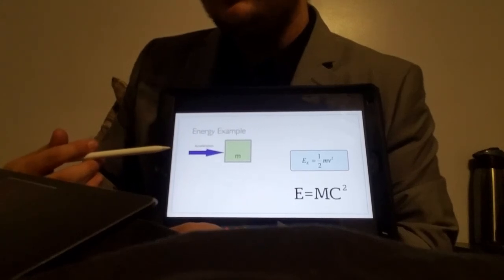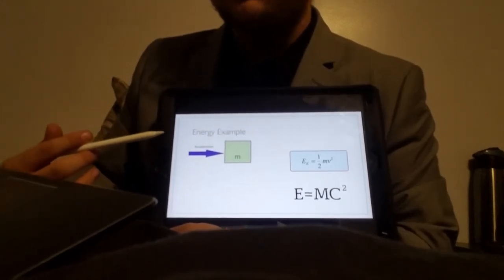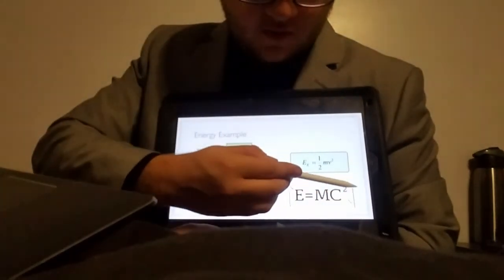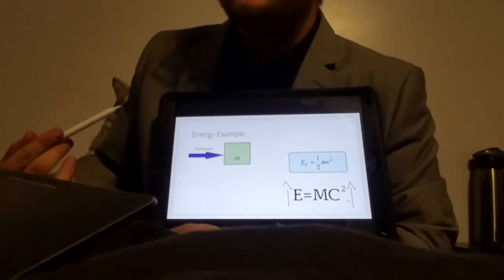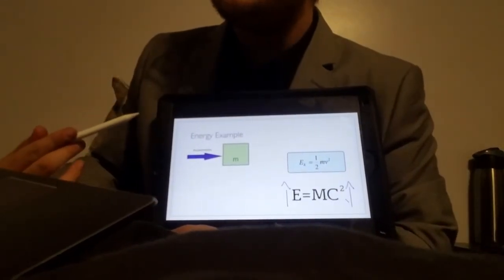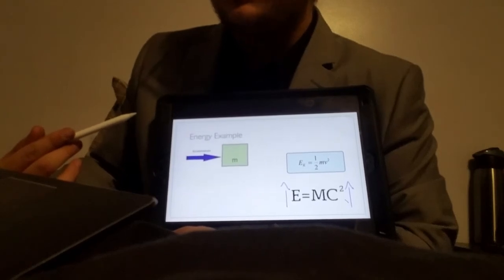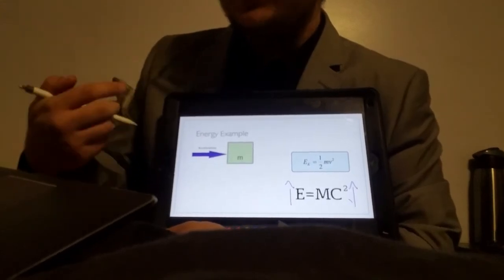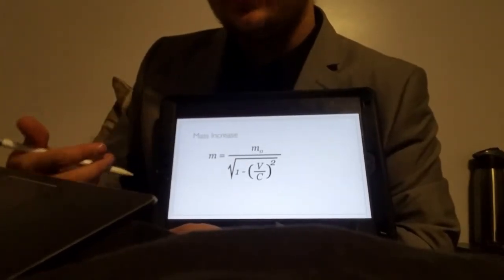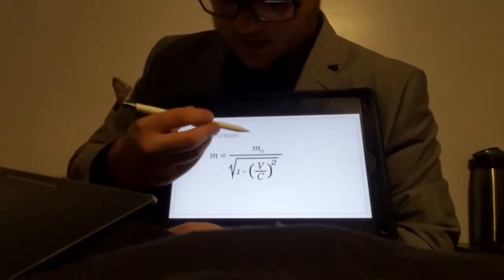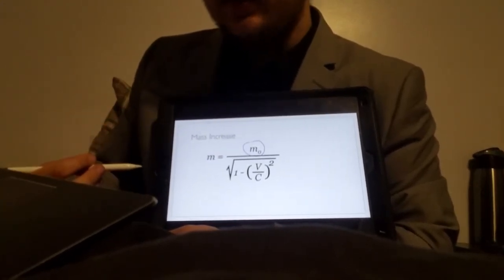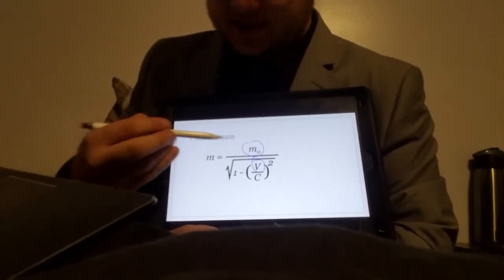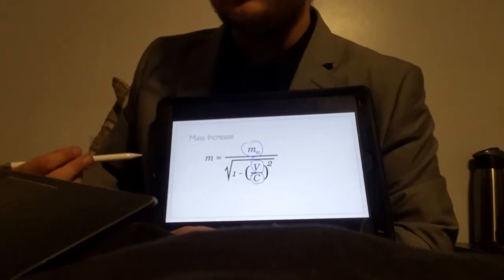You would gain increasingly more energy, or mass. More energy, more mass. Now you may be wondering, how much does this mass increase? But don't worry, Einstein's got you. He created an equation to determine exactly how much the mass increases, and it's shown here, where m naught is the rest mass, v is the velocity that the object is moving, and c, of course, is the speed of light.